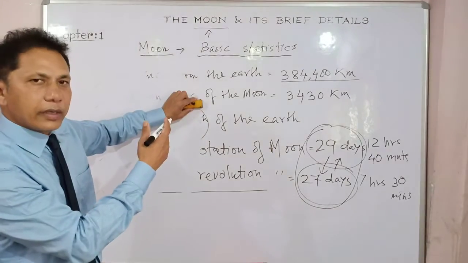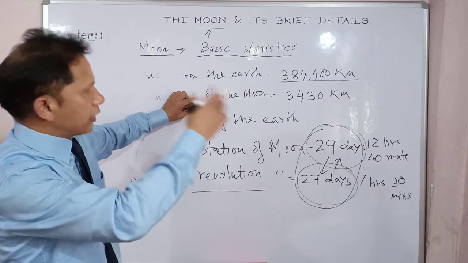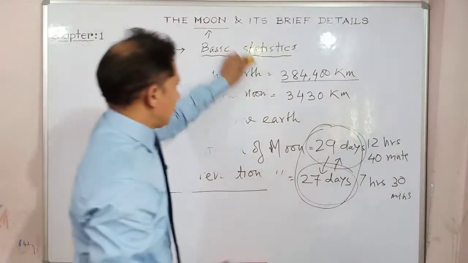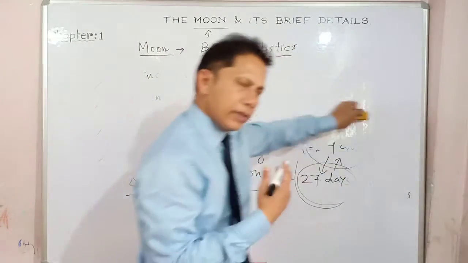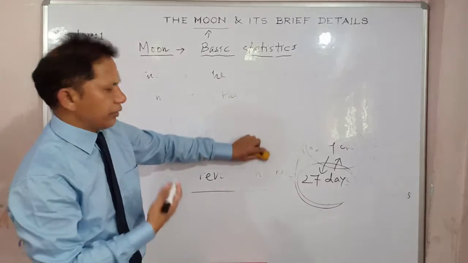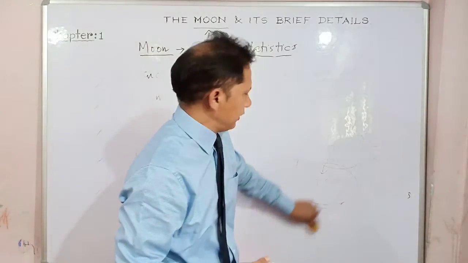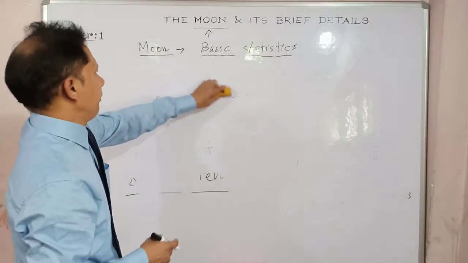Statistics are very important: the rotation, revolution, distance from the Earth and the diameter. Sometimes the data and information, these values, differ from one reference book to another, but more or less they remain almost the same.